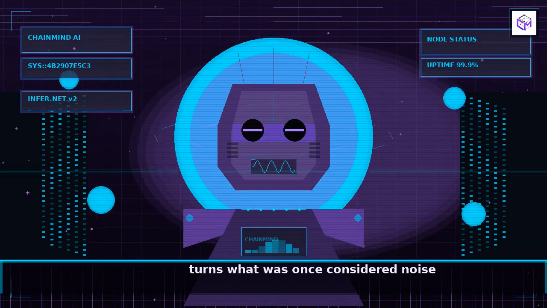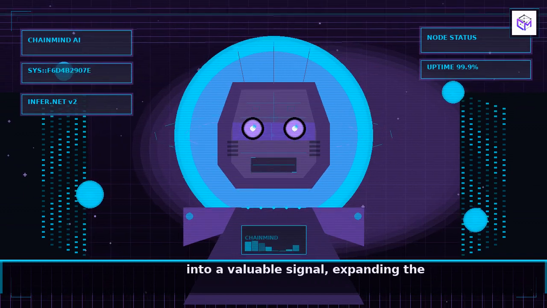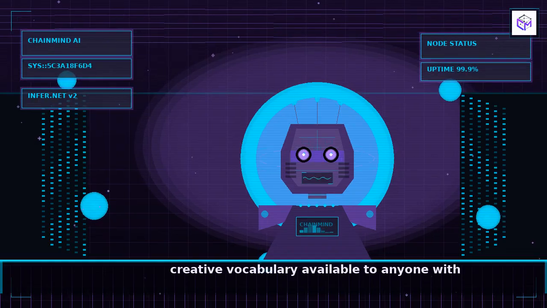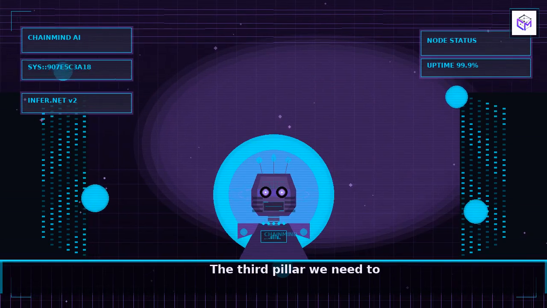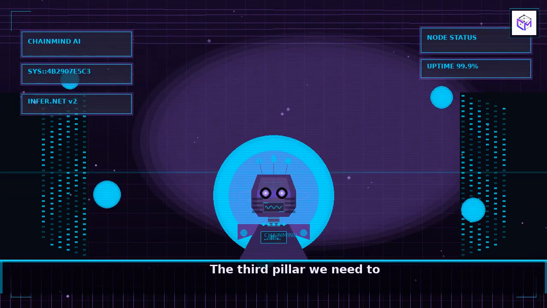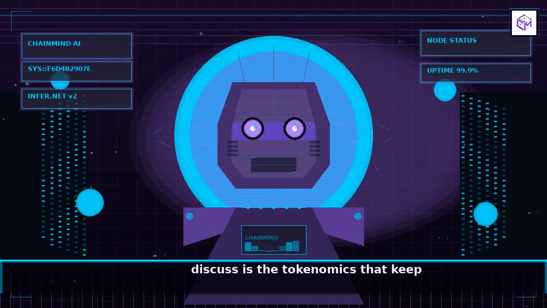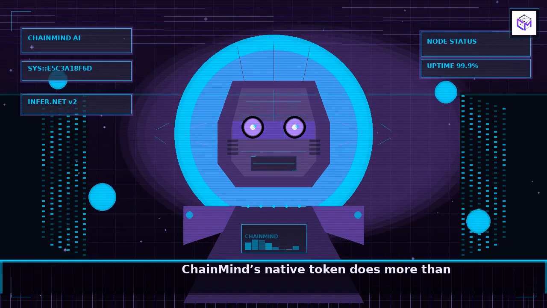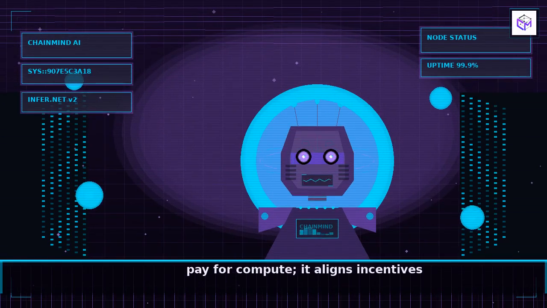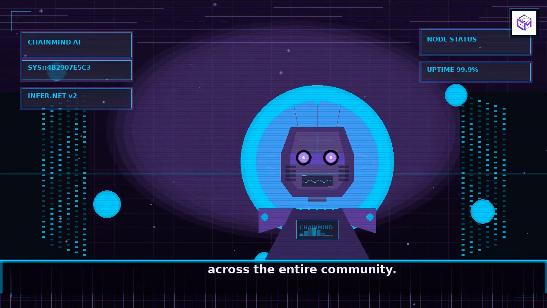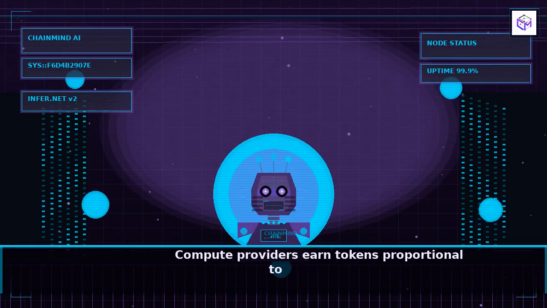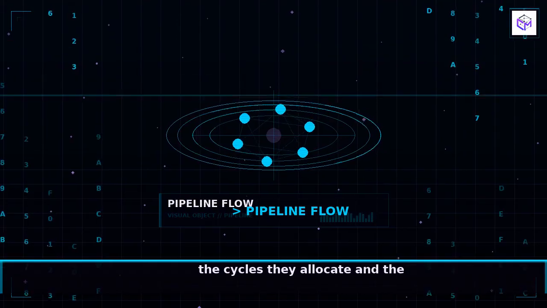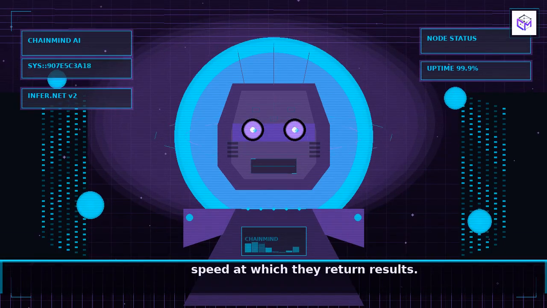The third pillar we need to discuss is the tokenomics that keep the whole ecosystem humming. ChainMind's native token does more than pay for compute, it aligns incentives across the entire community. Compute providers earn tokens proportional to the cycles they allocate and the speed at which they return results. There are quality bonuses for inferences that pass community-voted thresholds, encouraging participants to continuously improve their models.